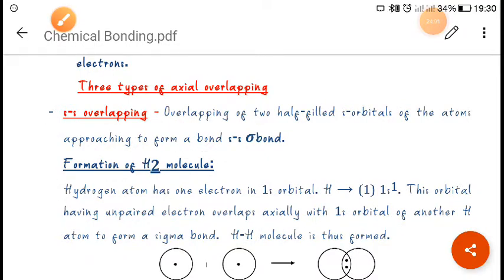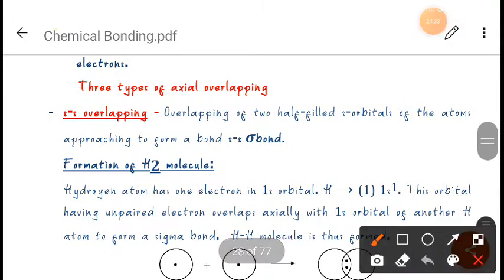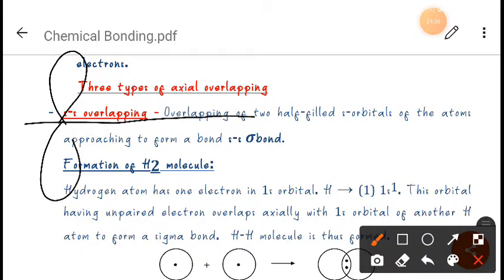Now next is pi bond. Always remember that pi bond is formed after the formation of sigma bond. Generally pi bond does not exist independently, but in some cases it is possible, we will see that. But always remember that according to the valence bond theory, sigma bond will form first, and after that pi bond will form. So how are pi bonds formed? Suppose this is our nodal plane, and here is one electron, like this. So what will happen when they combine?